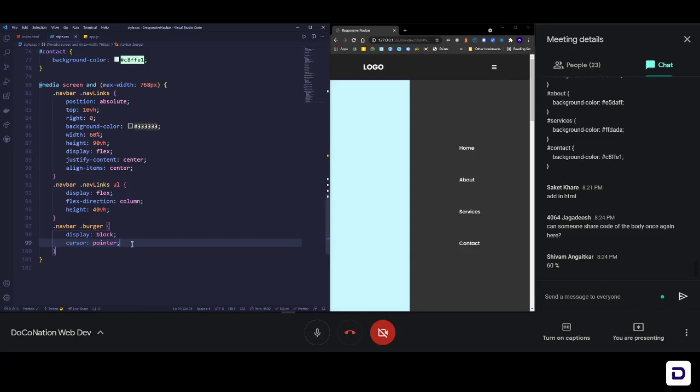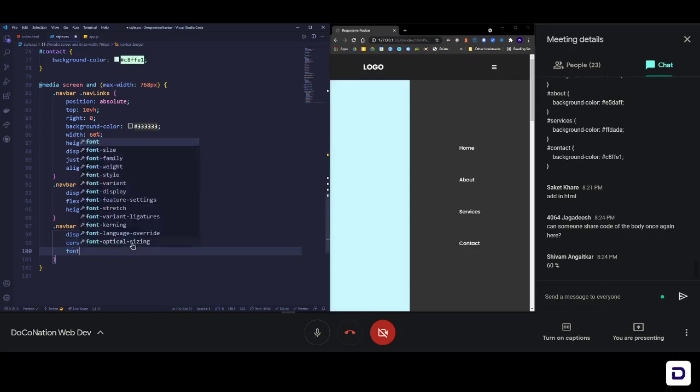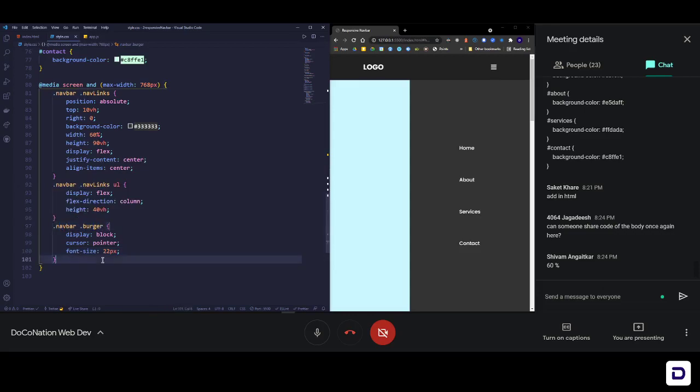And what else can I do? I should increase its size a little bit. So font size is going to be 22 pixels maybe. Let's have a look. Yeah, looks fine. Okay. And what else can I do here? We have a hover effect on all of this. Maybe we can add a hover effect on this. So let's do that. Copy this, paste it here, add hover, and then we can change the color. Okay. So color can be again FFBD00.